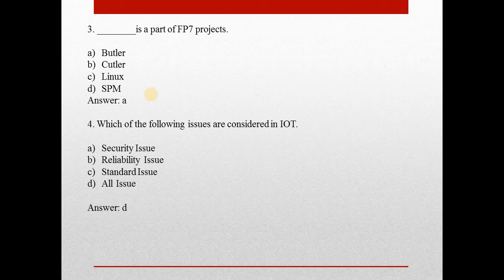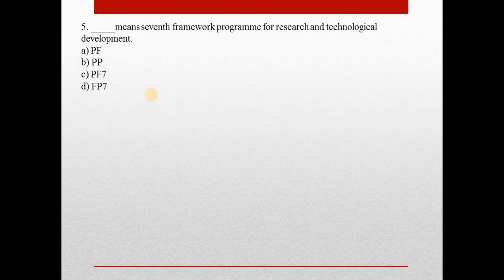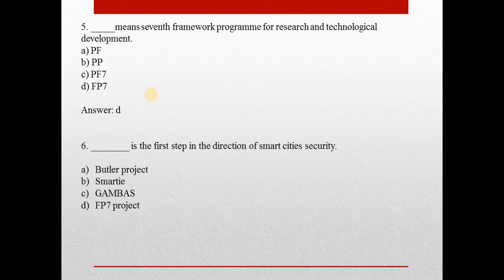Answer is security issue, reliability issue, standard issue. That is, all the three issues are considered in IoT. Next question is, what means 7th Framework Program for Research and Technological Development? Answer is D, FP7. Sixth question, what is the first step in the direction of smart cities security? Answer is B, Smart T.